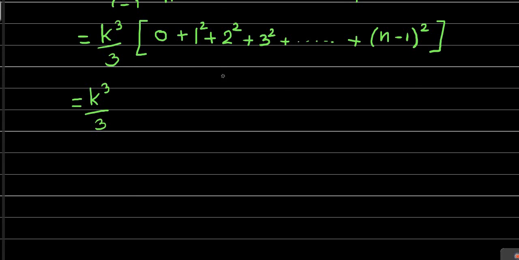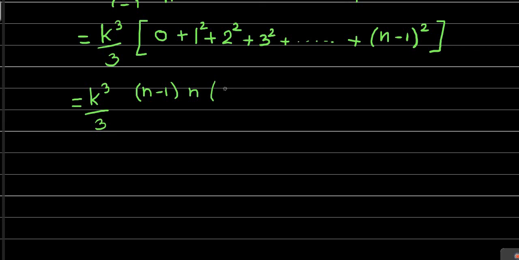So what we get is, the formula was n into n plus 1 into 2n plus 1 divided by 6. In that one, we have to replace n by n minus 1. So we'll get n minus 1, into, for the n plus 1, if you put n minus 1 for n, then we'll get n plus 1 as simply n, into the next term, 2n plus 1.